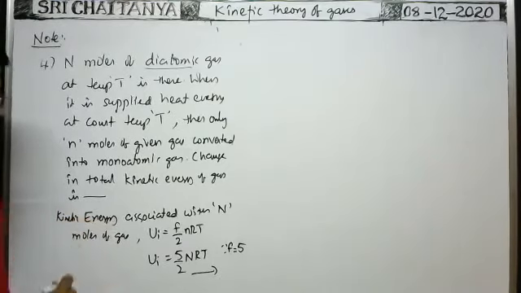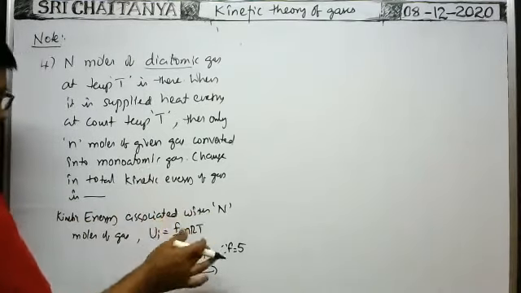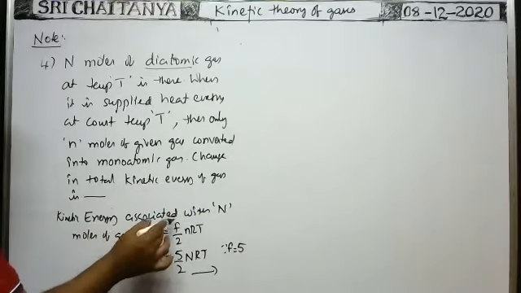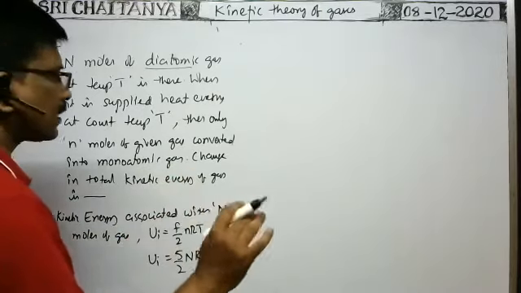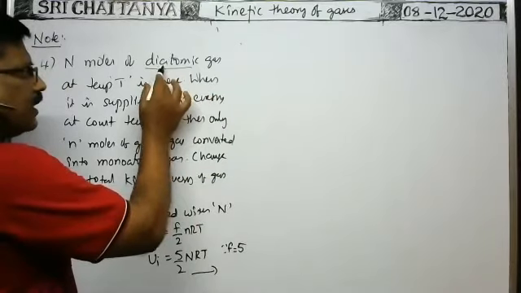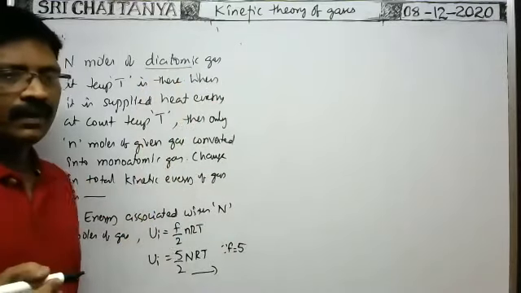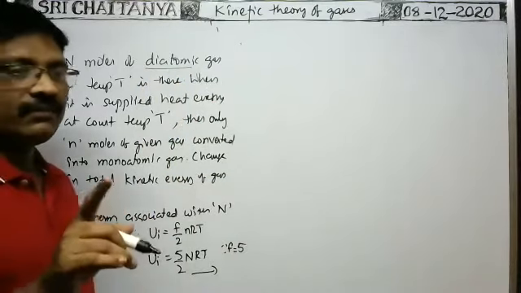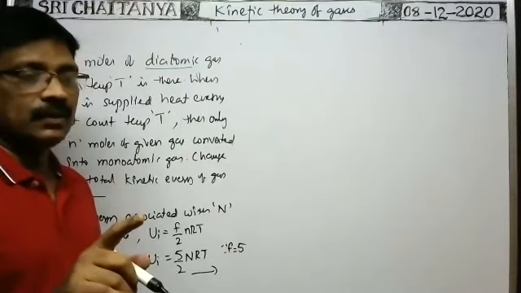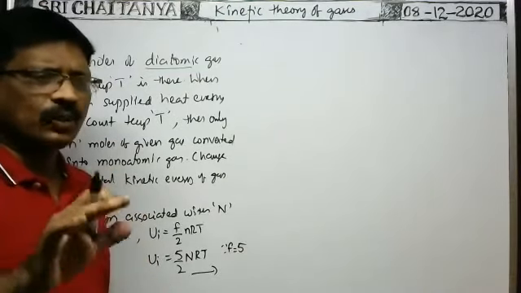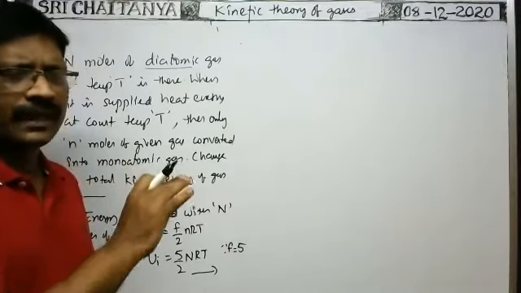Translational kinetic energy is different. Translational kinetic energy means 3 by 2 nRT only. Sometimes they may ask, what is the translational kinetic energy of the diatomic gas? Even though diatomic gas is given, they ask only for the translational kinetic energy associated with the diatomic gas.